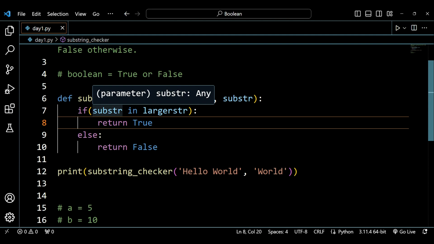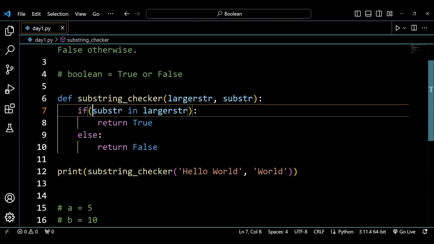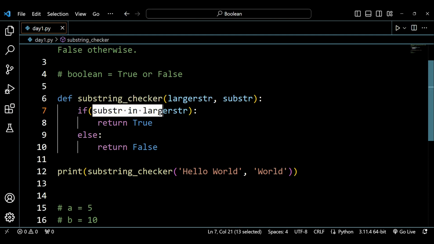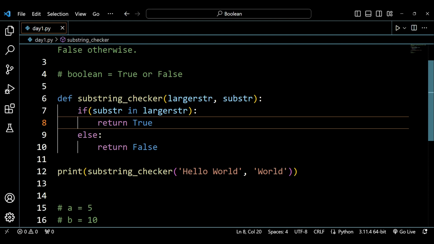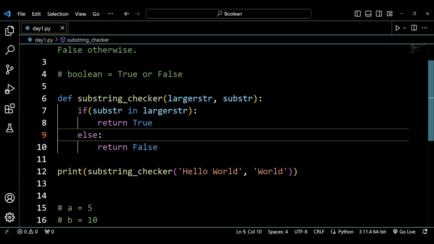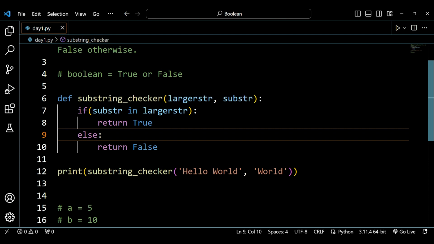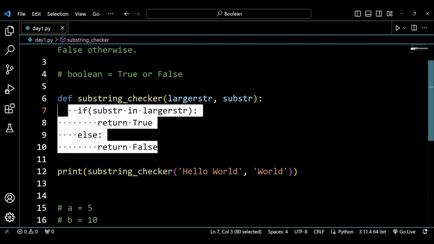You can see that the Python language is very readable; if you know English, you can literally understand it while reading it, because it is more like readable English. So sub str in larger str, we are saying that it should be there. If it is there, return true, else return false. You can see that it is very readable.